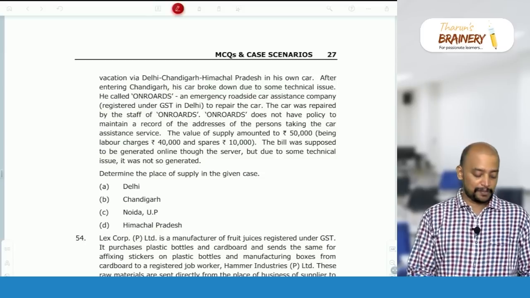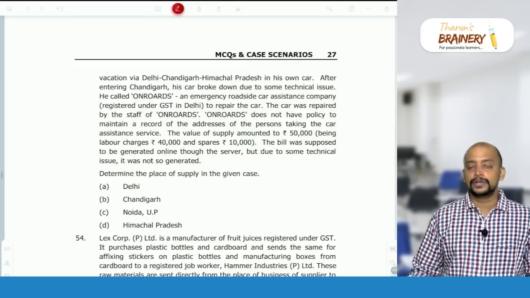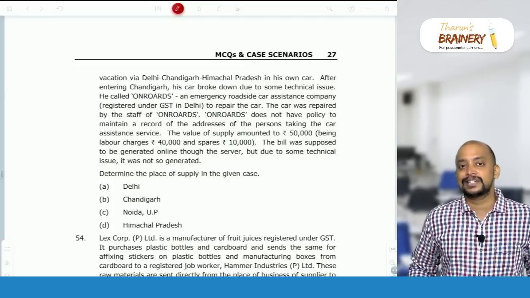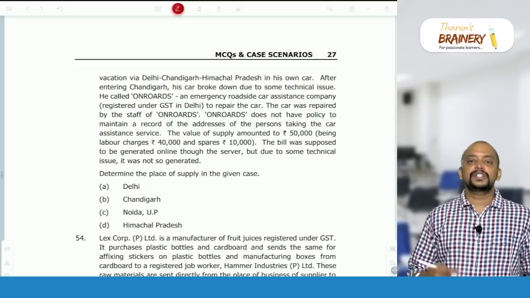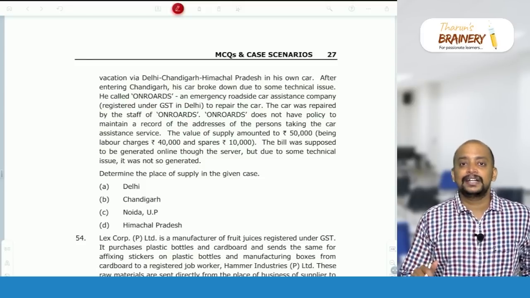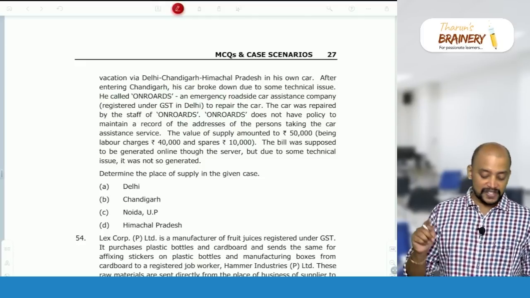What will be the time of place of supply? Generally, in case of repairs in relation to goods, for section 12, because both supplier and recipient are in India, section 12 of the IGST Act, the general provisions, applies. B2B or B2C, we don't have the information about the recipient. So it is B2C, and the location of the recipient in the records of the supplier is also not available. So the location of the supplier will be taken.